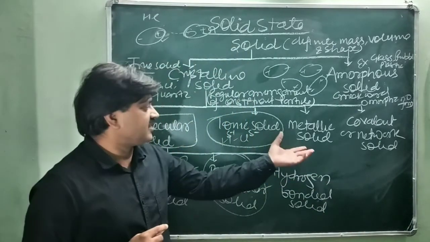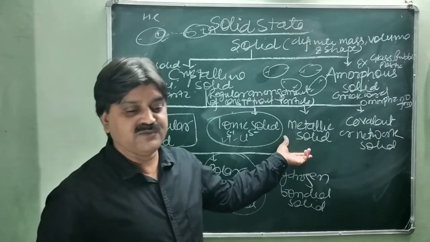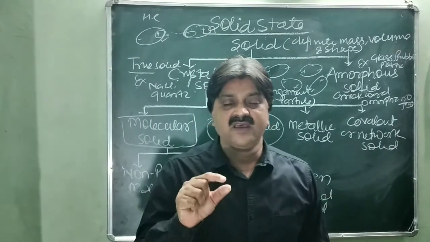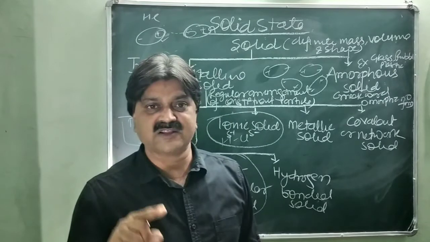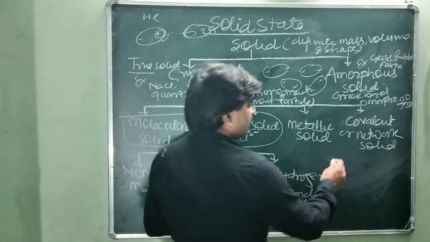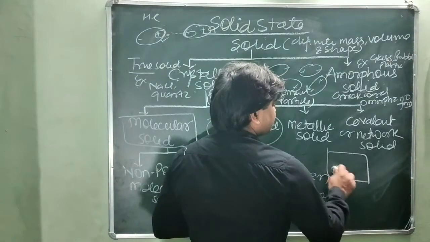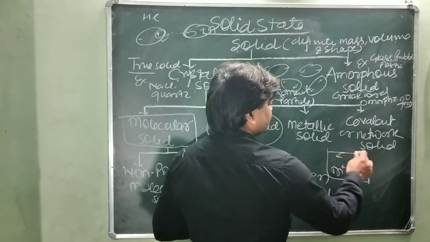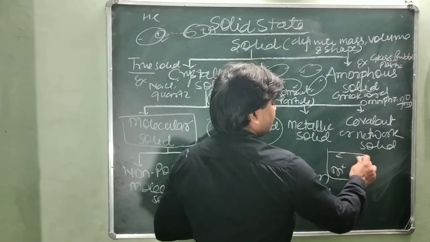Next one, metallic solid. What is metallic solid? Actually, metallic solid is one in which the constituent particles are the metal ions and their electrons. Just like the metal ions M plus and their electrons.